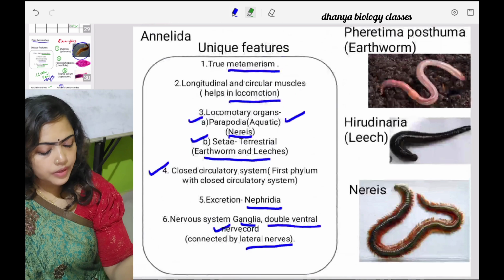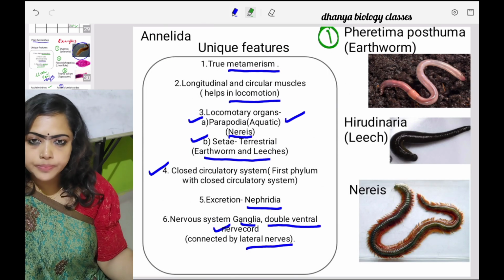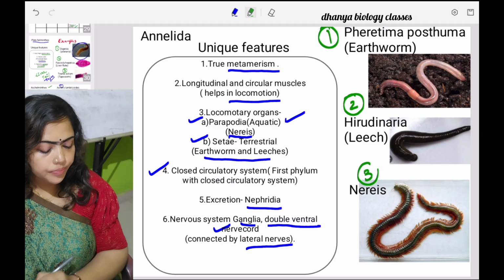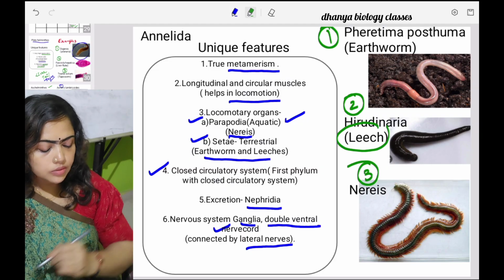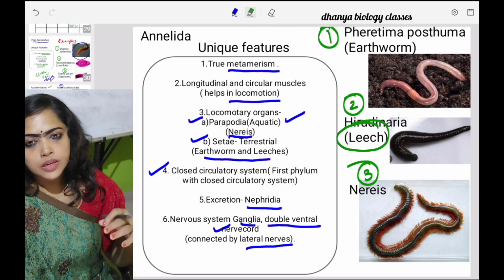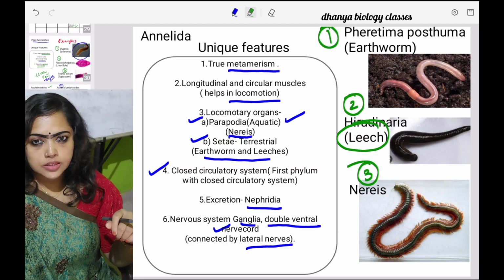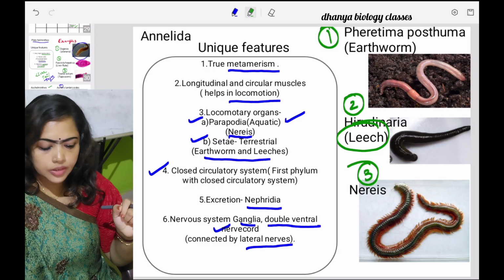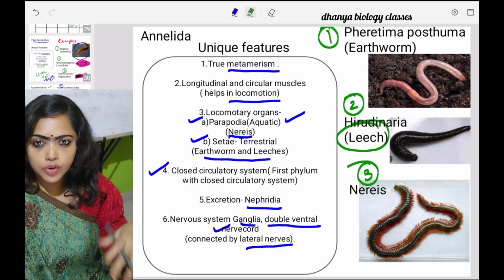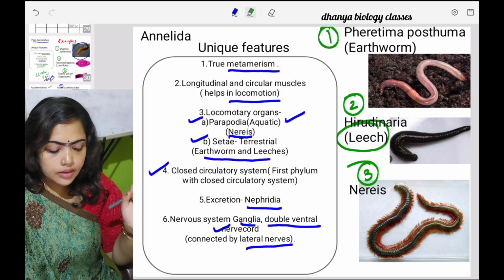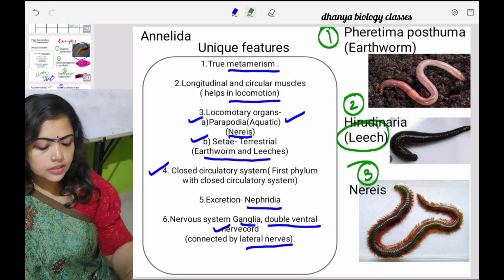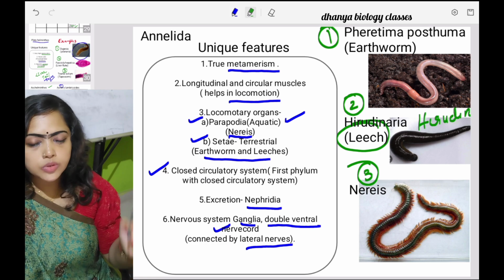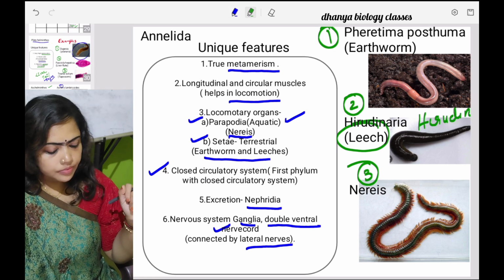Then examples: first one is Pheretima posthuma, that is earthworm, then Hirudinaria or leech, and then Nereis. Here, one thing is important about leech: it is also a parasite. It produces an anticoagulant. What is an anticoagulant? It is a substance that can prevent coagulation of our blood, so that it will get a continuous flow of blood from our body. This anticoagulant is called hirudin. So leech produces an anticoagulant called hirudin.